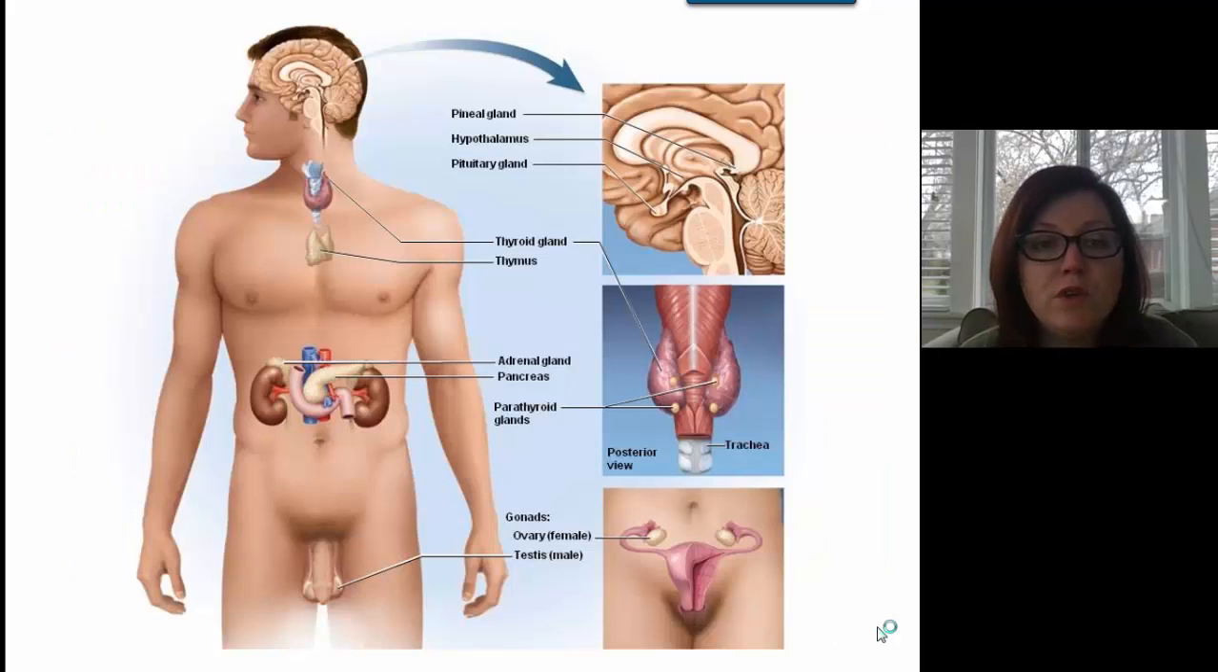So this picture is just showing you some examples of the major endocrine glands in the body. Up in the brain, we have the hypothalamus and pituitary gland, which are major endocrine organs. In the cervical region, we have the thyroid gland and the parathyroid glands. Sitting on top of the heart is the thymus gland. In the abdominal region, we have the pancreas and the adrenal glands. And down in the pelvic region, we have the ovaries in the female, and in the groin region, we have the testes in the male.